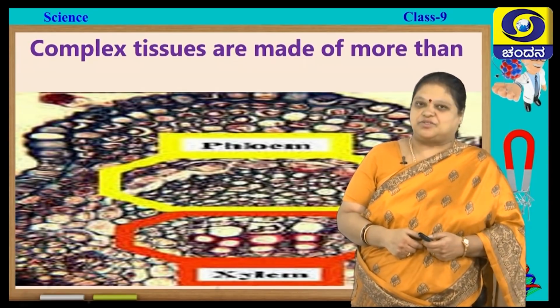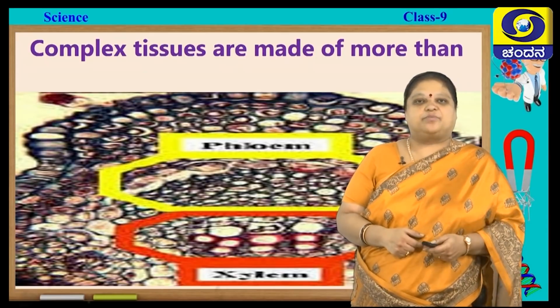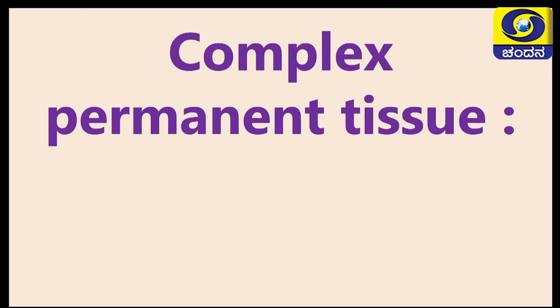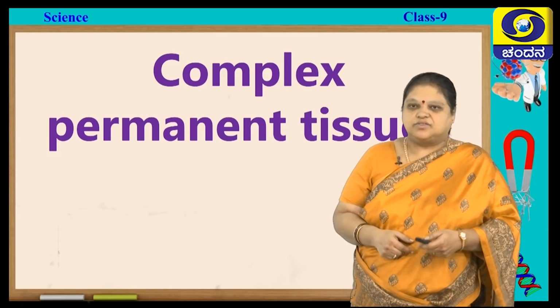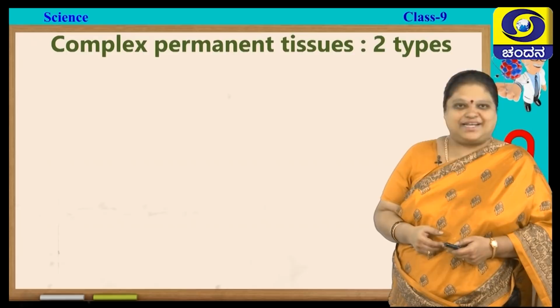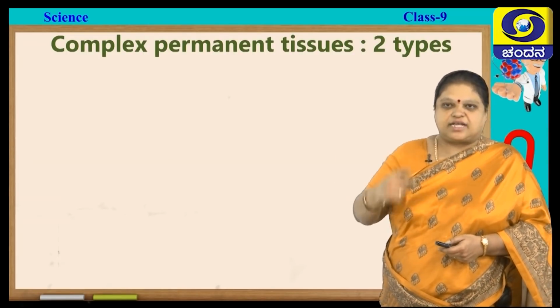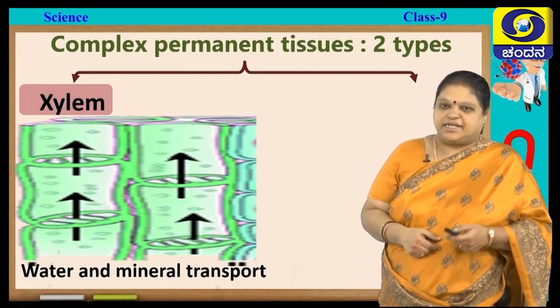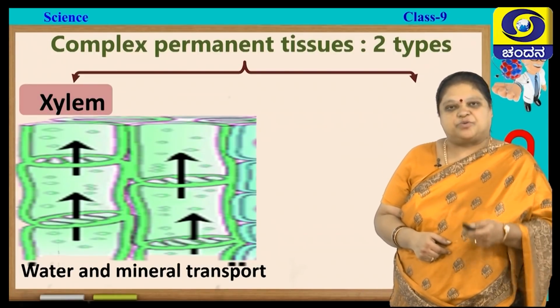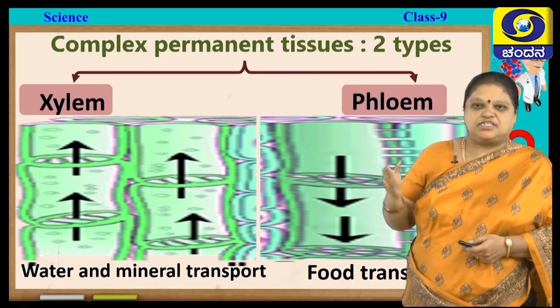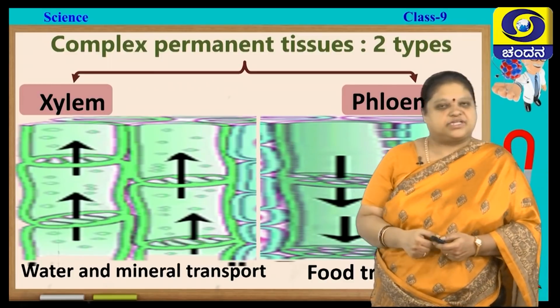These complex tissues are usually made up of more than one type of cells. Initially they are alive, but later they will be dead. So, complex permanent tissues have both living as well as dead cells. There are two types of complex permanent tissues. One is the xylem. It is the water and mineral transporting tissue. And another one is phloem. It is the food transporting tissue.